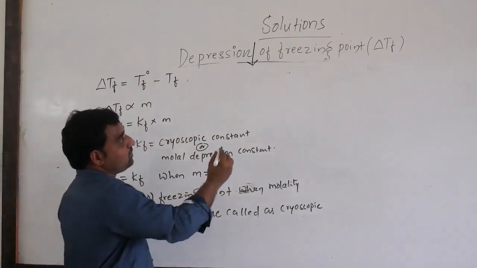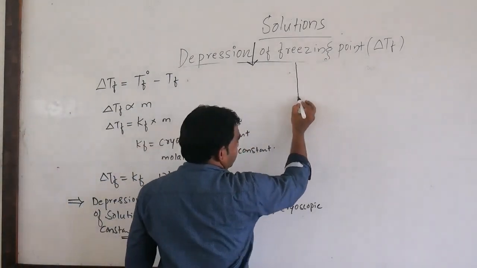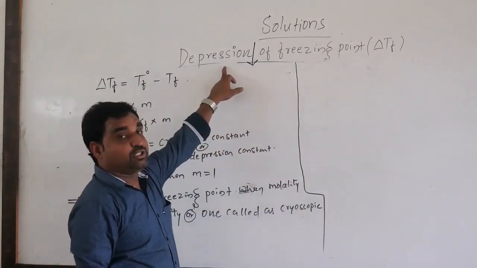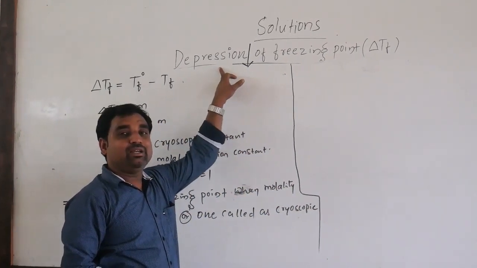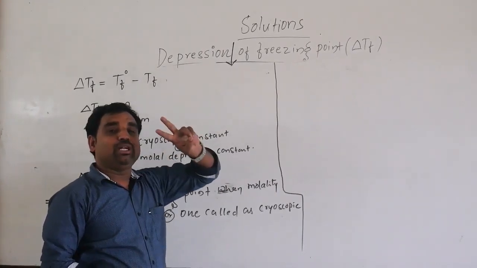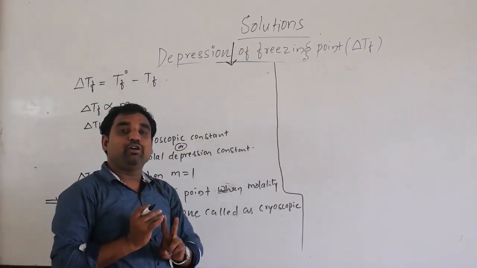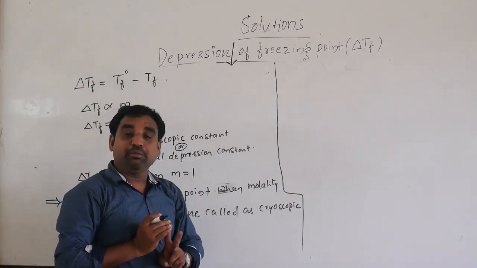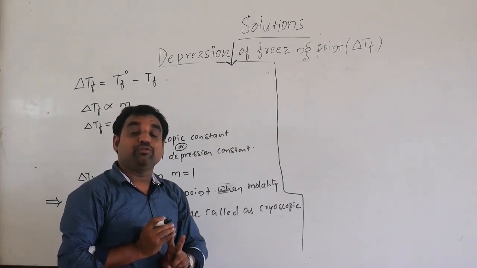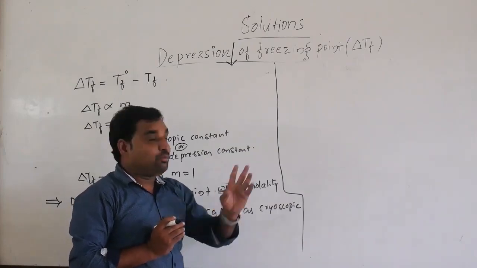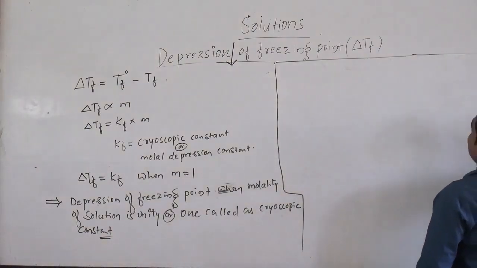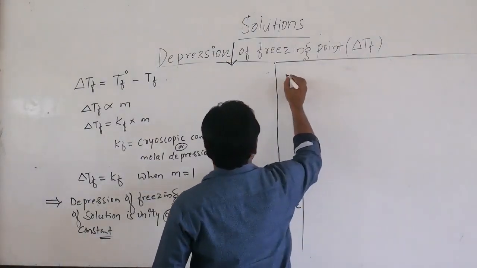So now we discuss the determination of molecular weight of solute using the depression of freezing point. We already have two formulas: the determination of molecular weight of solute from the relative lowering of vapor pressure, and from the elevation of the boiling point. Now we will discuss the determination of molecular weight of a solute from depression of freezing point.